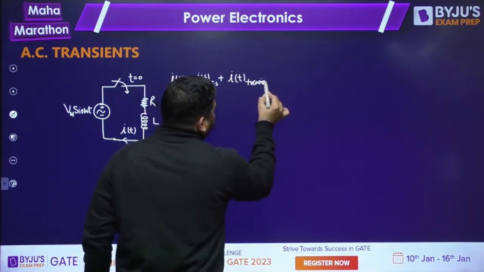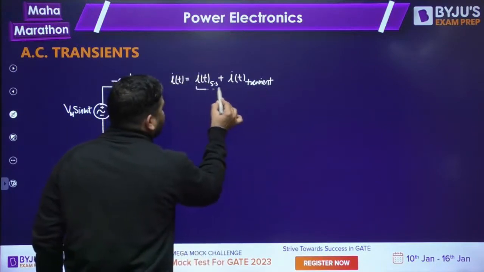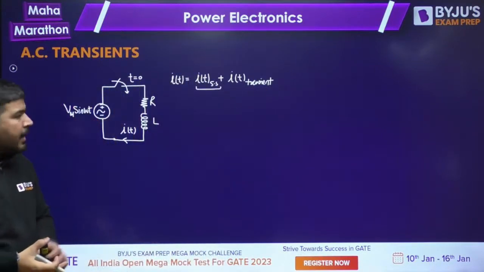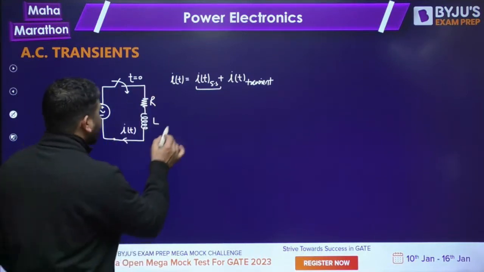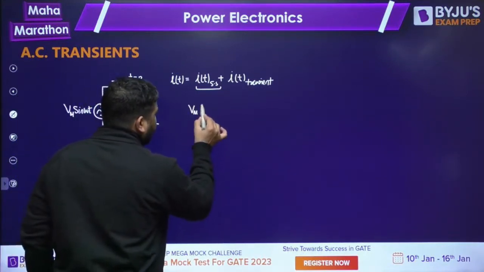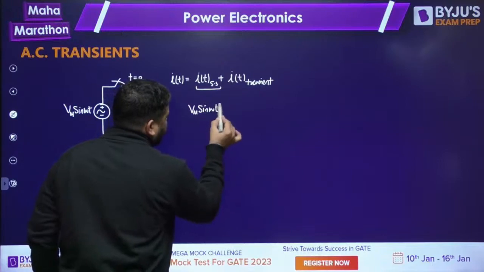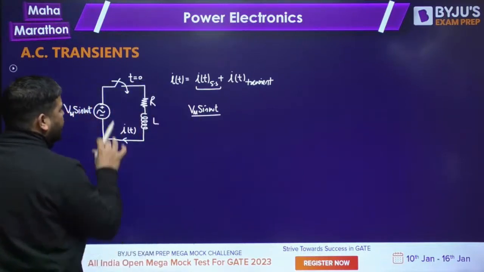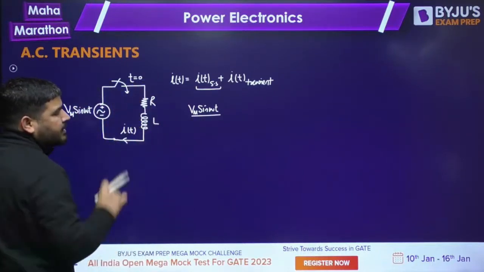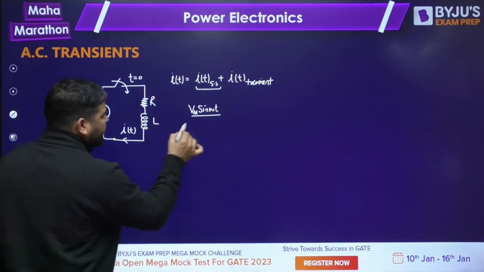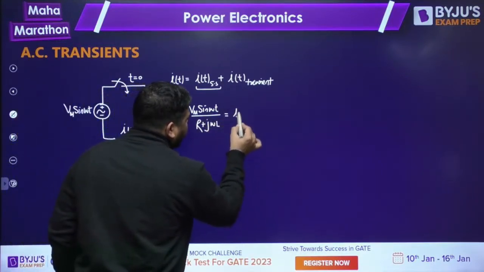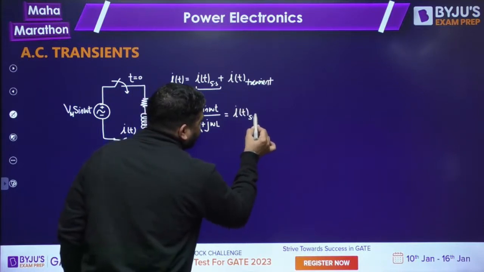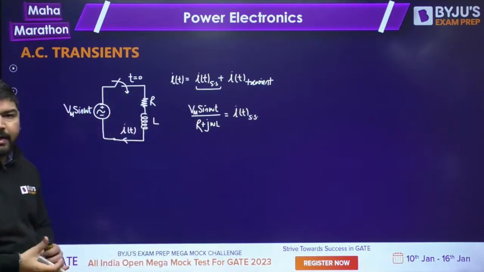Now how to look at the steady state part? The steady state part is very simple. You have studied from network theory the steady state impedance of this. The steady state current will be the steady state voltage divided by the steady state impedance, and the steady state impedance is R plus j omega L. This way you can easily calculate IT steady state.